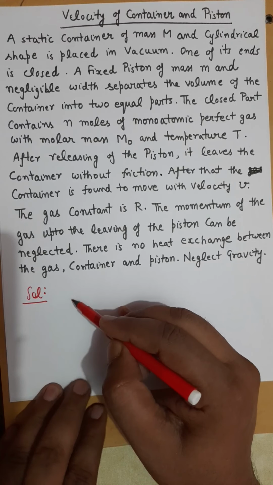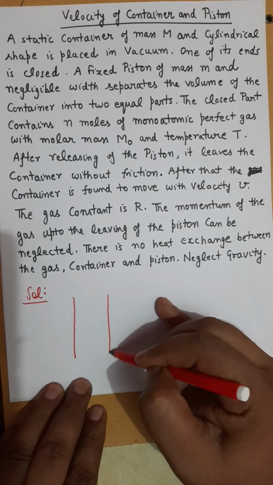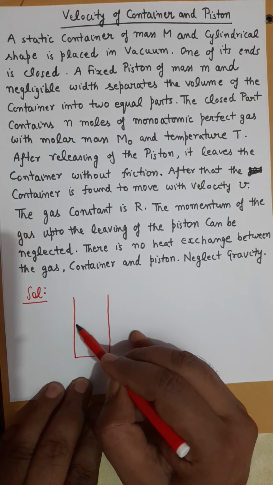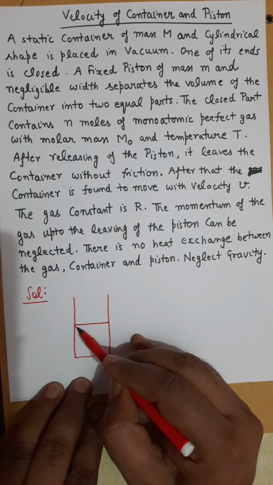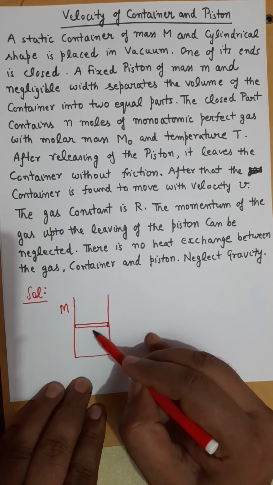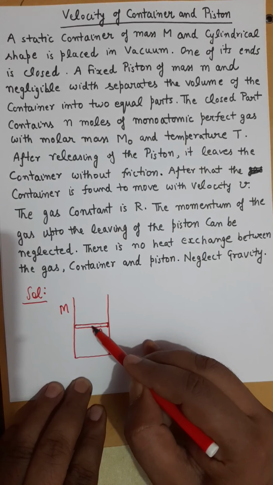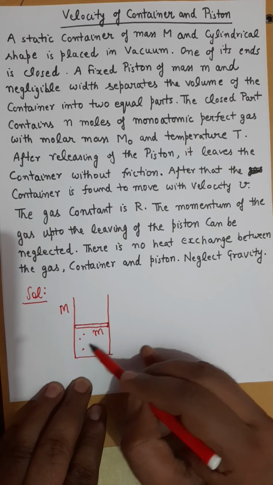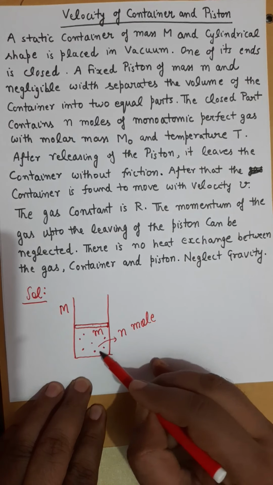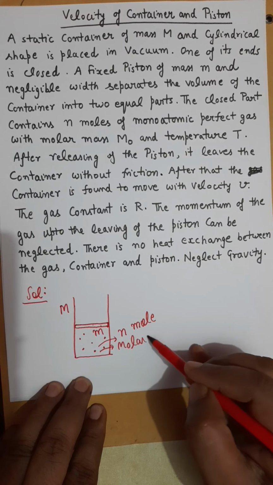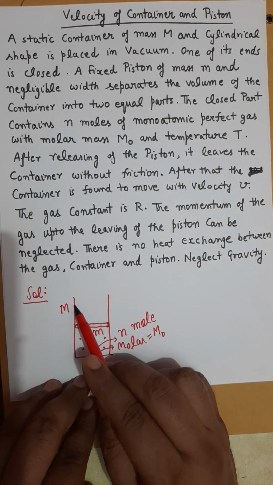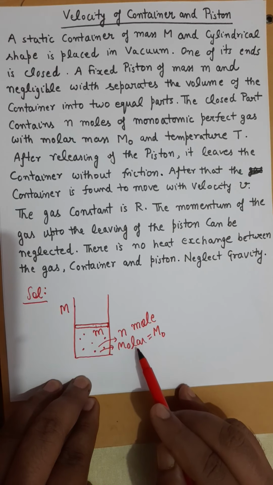The question is like this: we have a cylinder closed from one end. Let this total volume be 2V0. Inside this cylinder we have a piston. Capital M is the mass of cylinder, small m is the mass of piston, and under this piston we have some gas of n moles perfect ideal gas, and the molar mass of that gas is given as capital M naught. So notice three types of masses are given. One is the mass of this cylinder, second is the mass of piston, third is the molar mass.